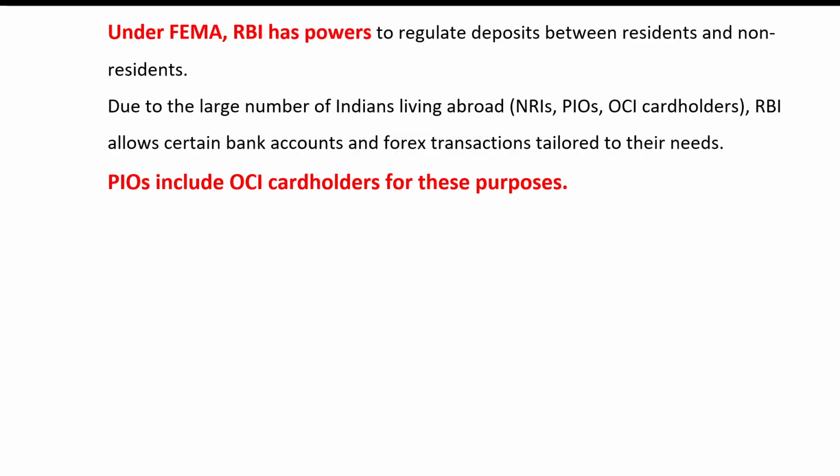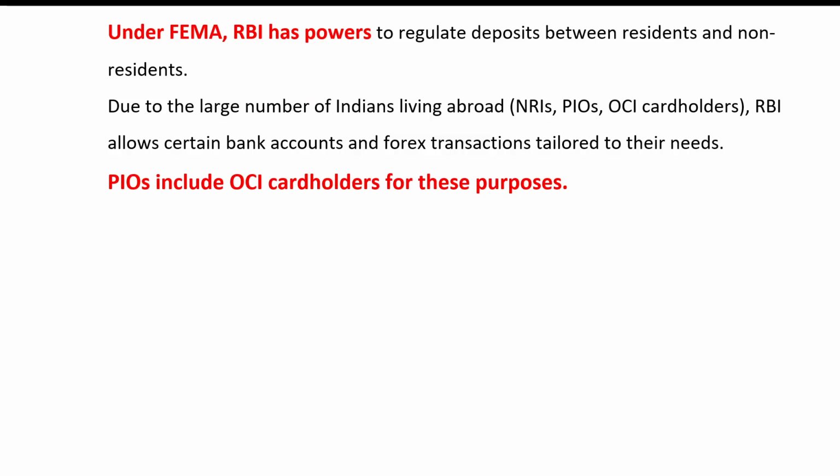Who is an NRI, who is a PIO? So, an NRI is an Indian citizen who lives abroad for work or business. This person resides in a foreign country but is a citizen of India. And PIO, person of Indian origin, resides in a foreign land. He is a citizen of a foreign country, but he has ancestral ties with India.